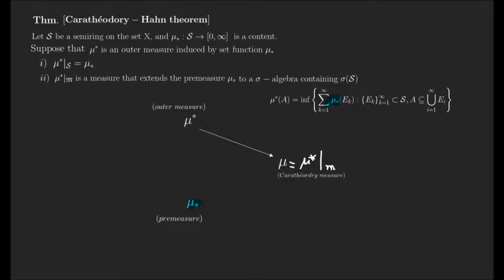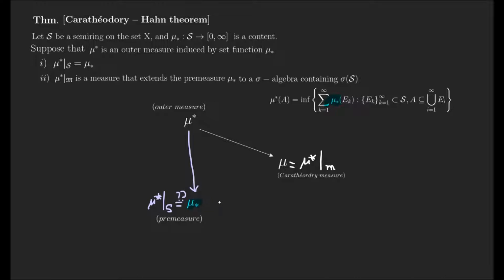Okay. And if we check this property, this means if this is true, if the outer measure restricted to the semi-ring satisfies this equation, then we can automatically get the second property.